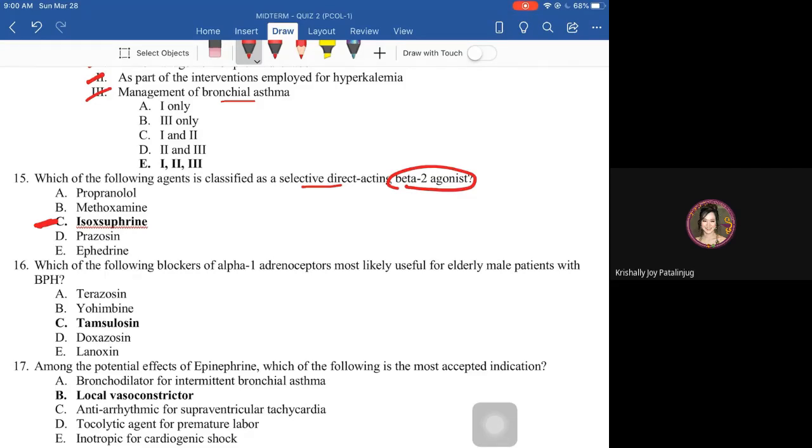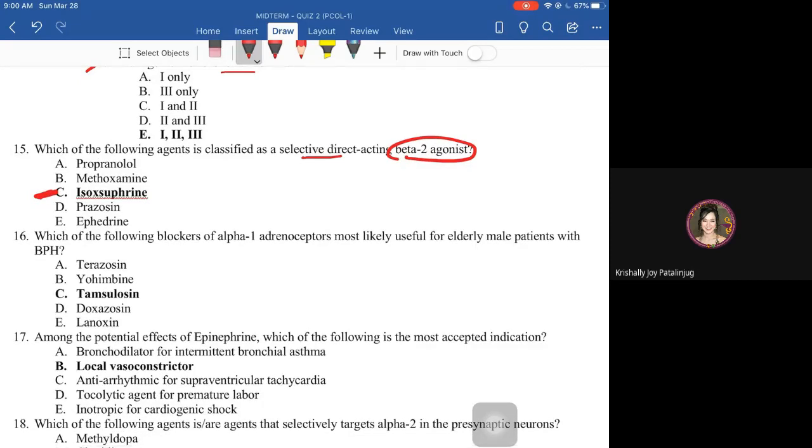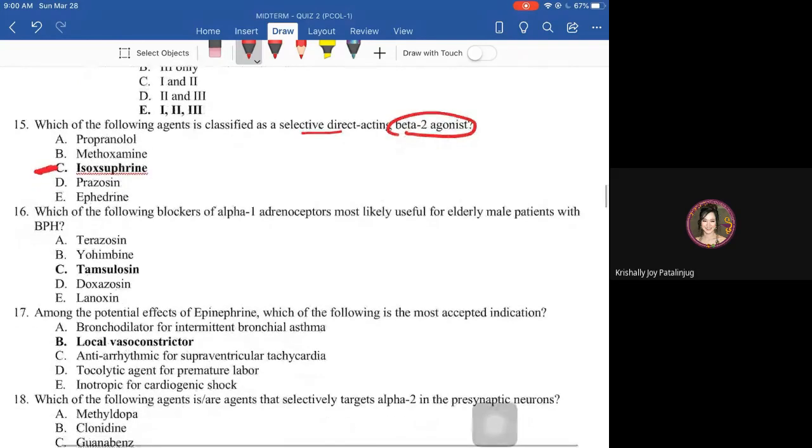Propranolol, this is a non-selective beta blocker. Methoxamine, this is an alpha agonist. Prazosin is an alpha blocker. Then we have ephedrine, which enhances the release of norepinephrine.